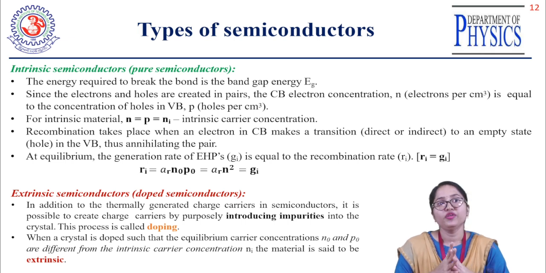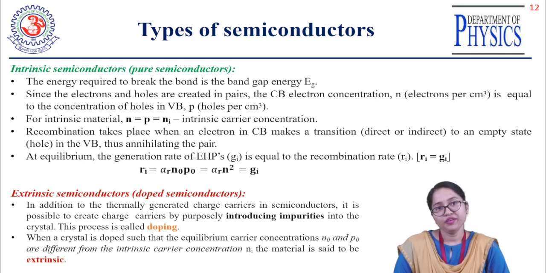Similarly, the next is the extrinsic semiconductor, or the doped semiconductor, which is nothing but the impure semiconductor. Why is it called an impure semiconductor? And what is the necessity of extrinsic semiconductors? In nature, pure semiconducting materials are available: germanium, silicon, everything is available. Why are we going for extrinsic semiconductors?